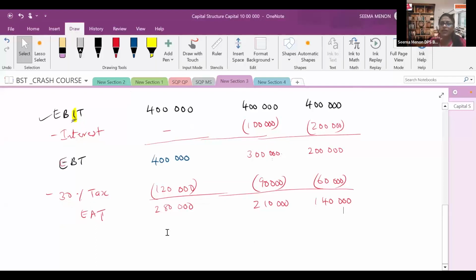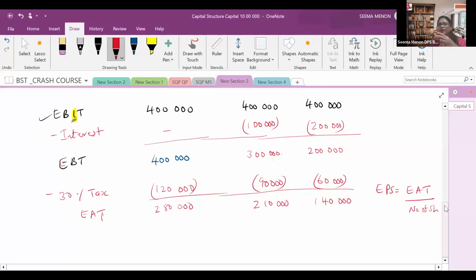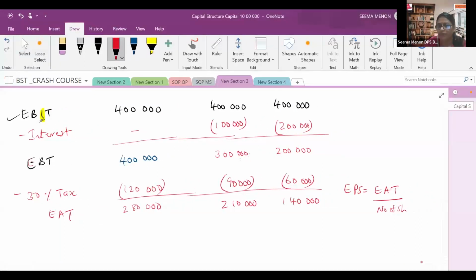Once we are getting earning after tax, now we have to find out EPS. What is EPS? EPS means earning per share. Earning per share is equal to, you need to learn the formula, earning after tax or the net earning upon number of shares. How many shares are there? Because this entire amount will be distributed among the shareholders. So we should know the number of shares. If we know the number of shares, then only we can find out the earning per share.